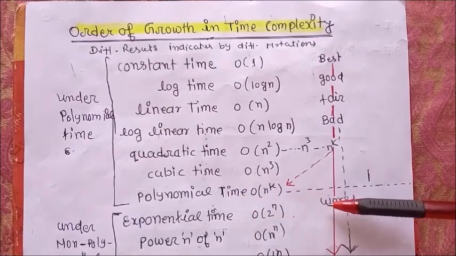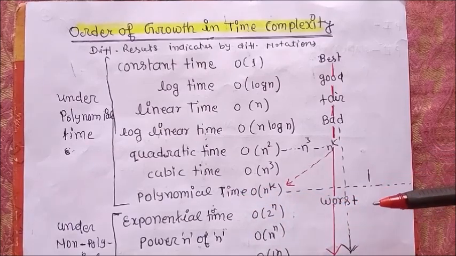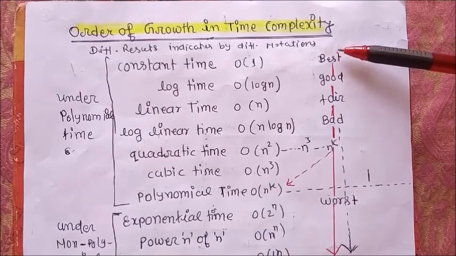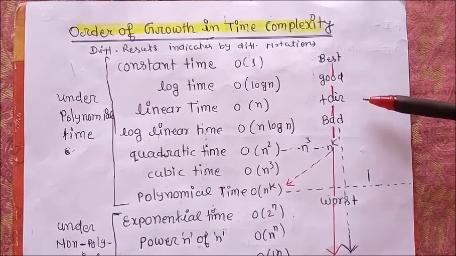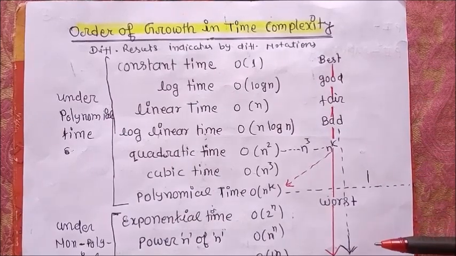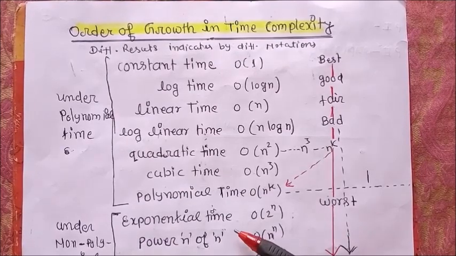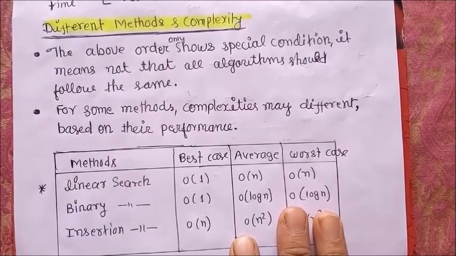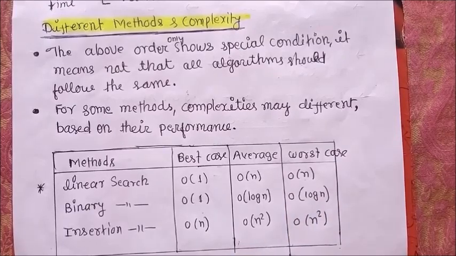It means our result may be good when it falls under this first part of polynomial time. And suppose our result is not in this first part, it means our result may be in the second part. The second part is under the worst category. The second part is also known as exponential, or we can say non-polynomial time algorithms. As per the observation and performance, we select the best feasible big O notation and assign the category.